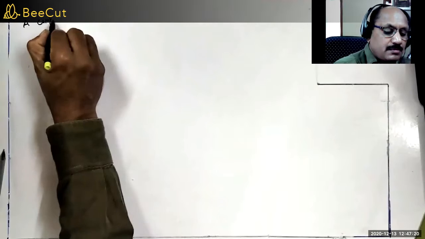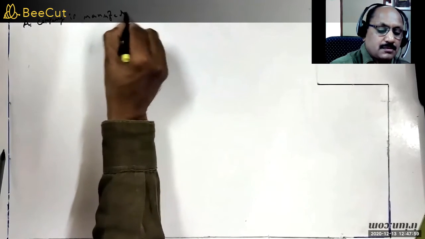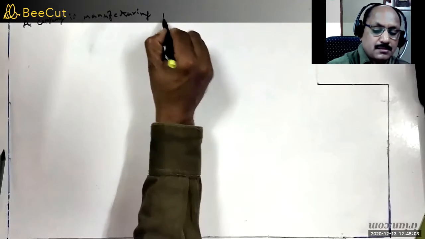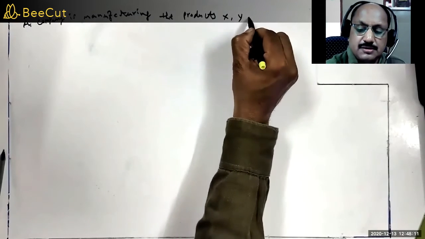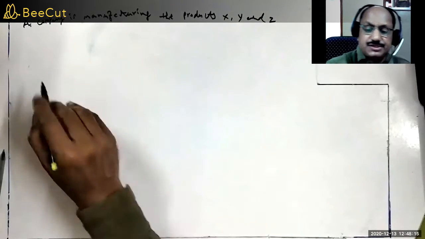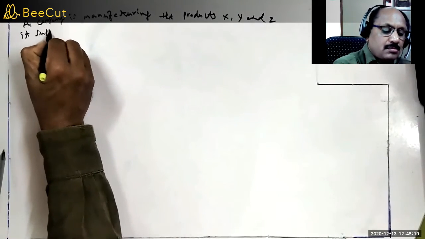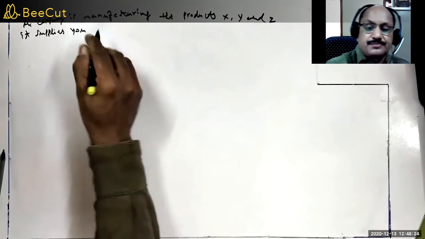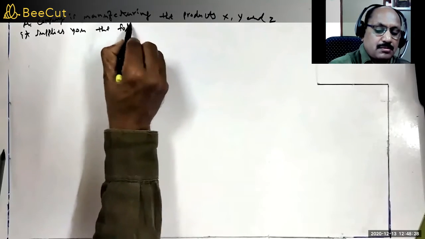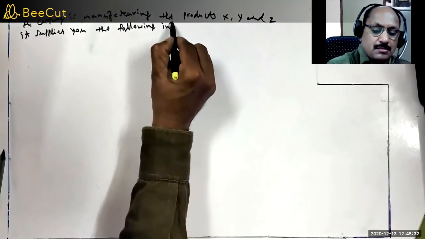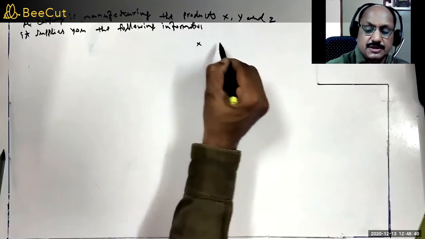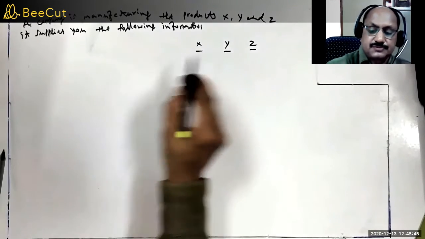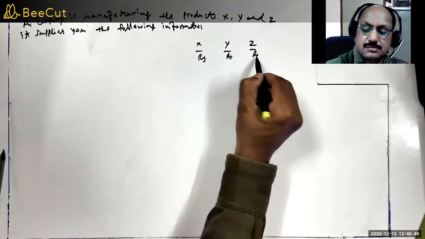Then we take one more problem from marginal costing. A company is manufacturing the products X, Y and Z. It supplies the following information: X, Y, Z, in rupees.